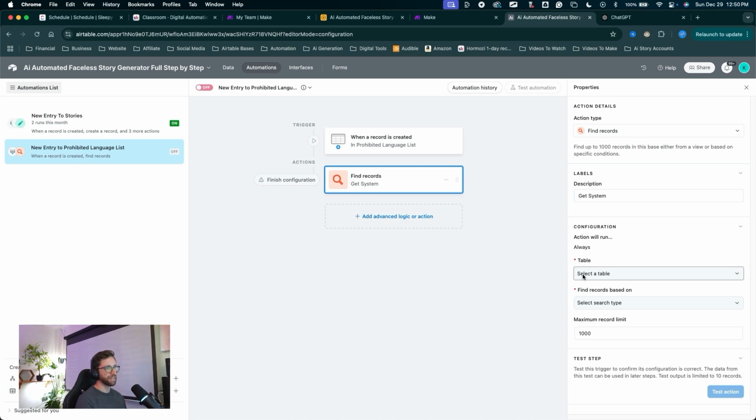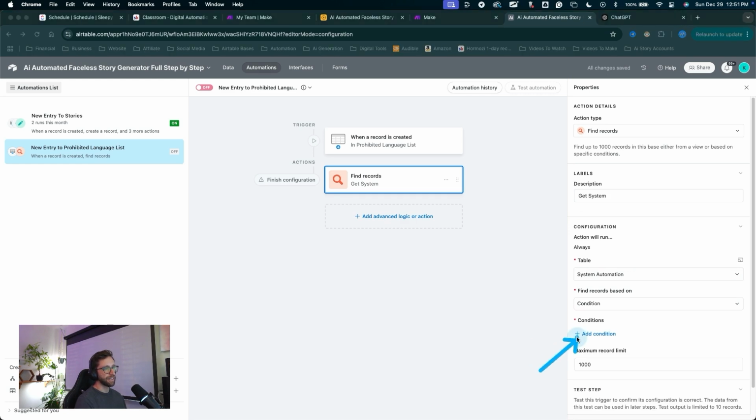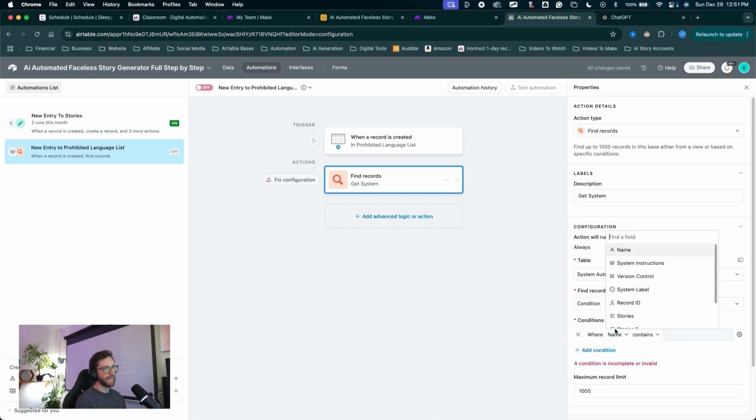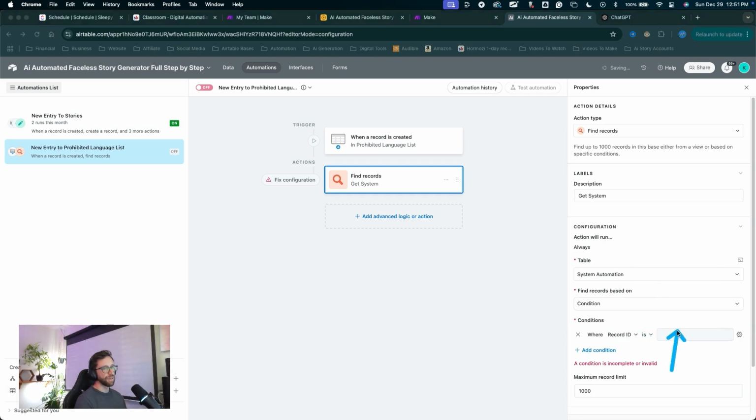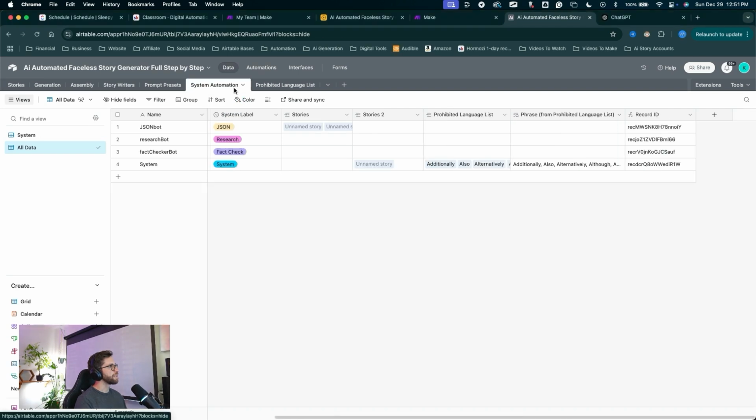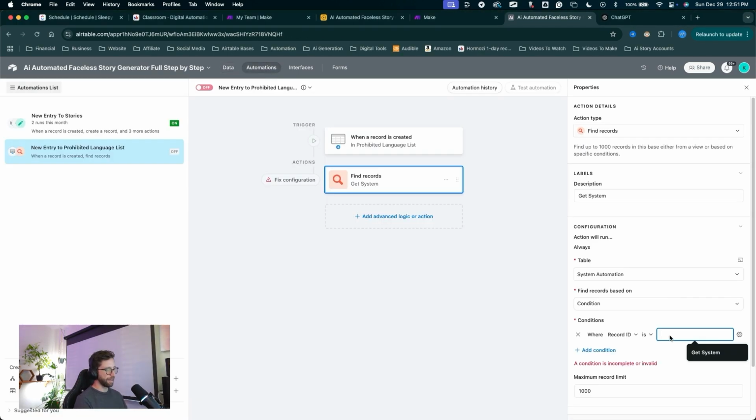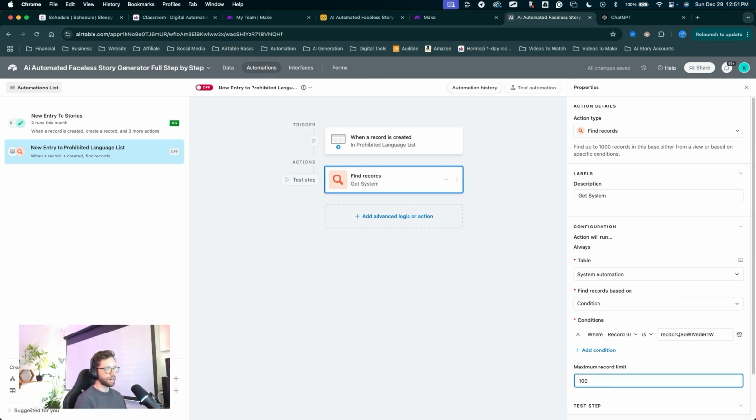We'll find a record in the system automation table. We'll find records based on a condition. Click add condition where the record ID, choose record ID. Click this drop down is, and we'll go find that record ID again. Jump into the data, system automation, system record ID, copy that back into automations and paste that right there. You can set the record limit to 1.